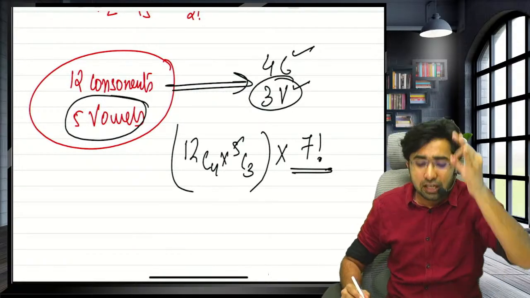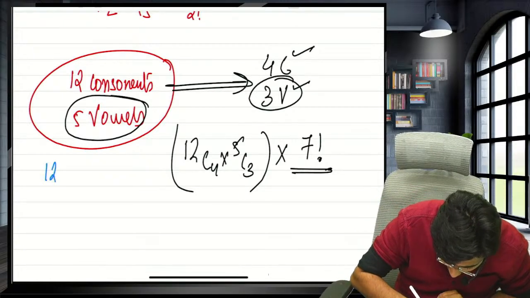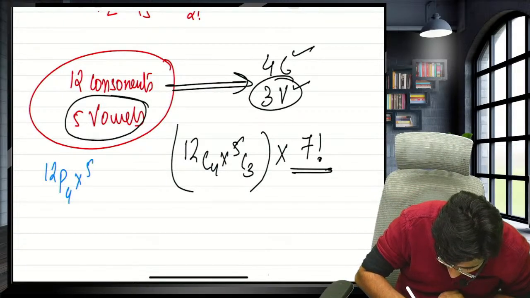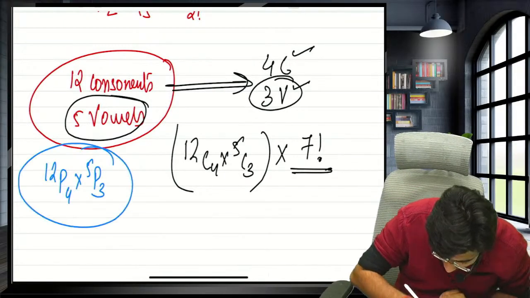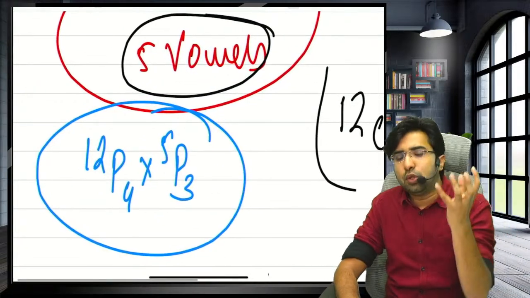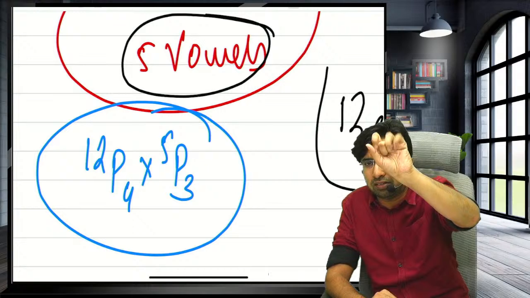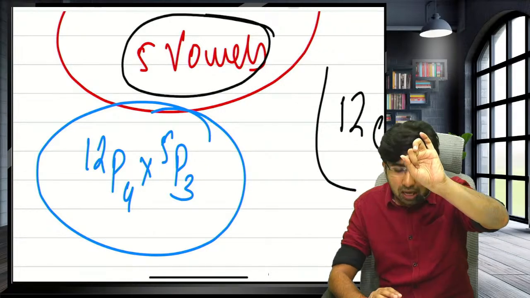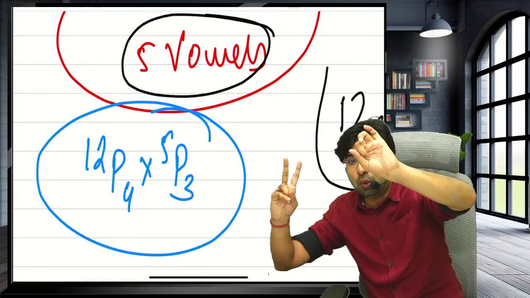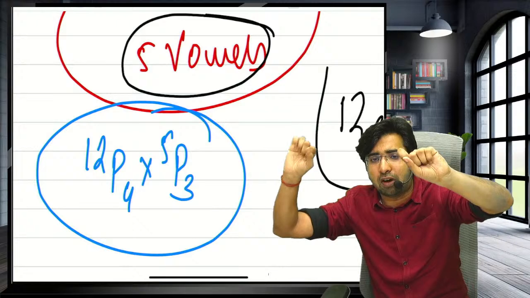Sir, why can't we do 12P4 multiplied by 5P3? Sir, we cannot do this because you are selecting 4 consonants out of 12 and mixing only those 4, then selecting 3 out of 5 and mixing only those 3 vowels.